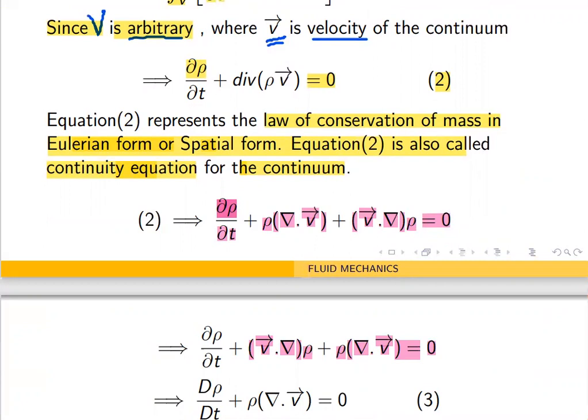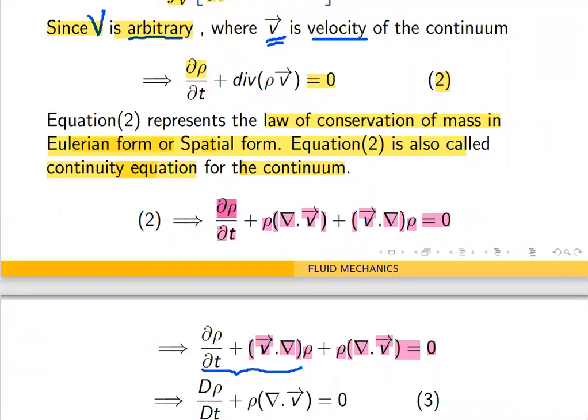Because the first two terms together are nothing but D/Dt, the material time rate of change of ρ, plus the other part, ρ into divergence v as it is. We'll call it equation 3.